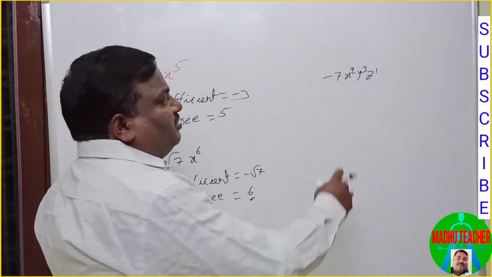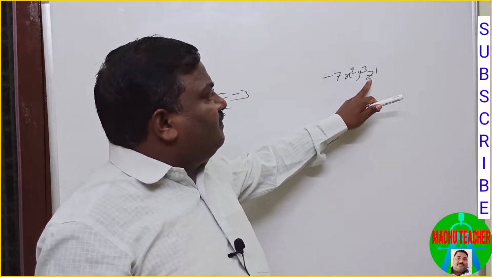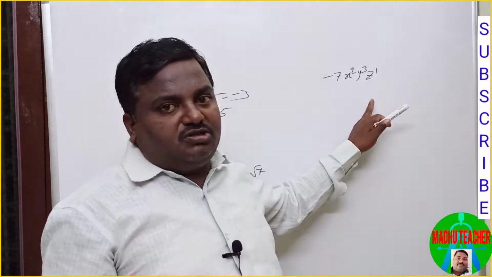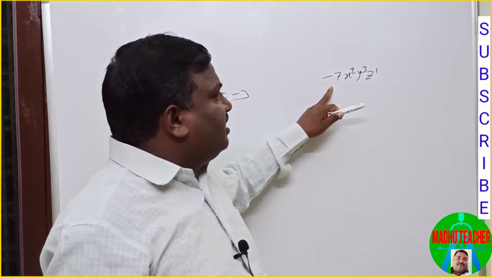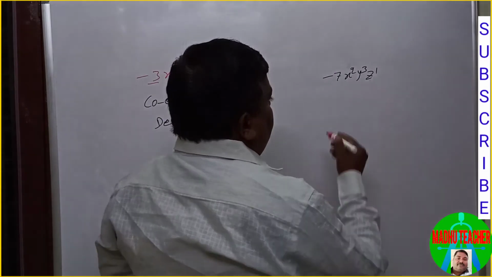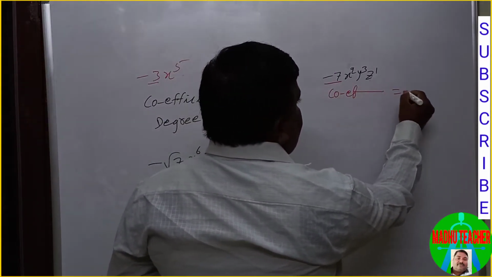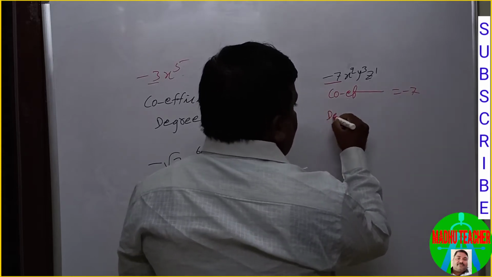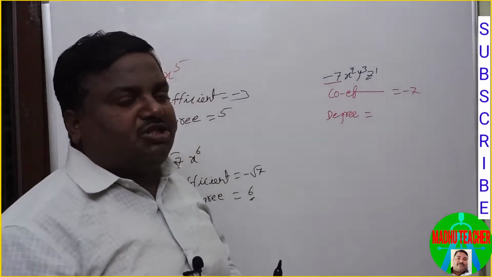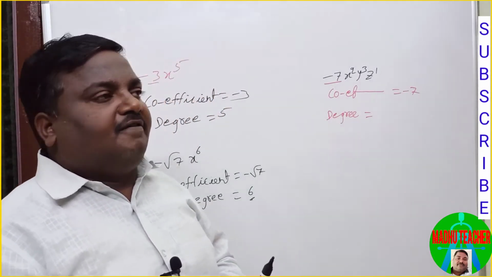In this case, this is the product of variables, so these variables are factor variables. The coefficient is -7, and the degree is equal to the sum of the exponents of the factor variables.